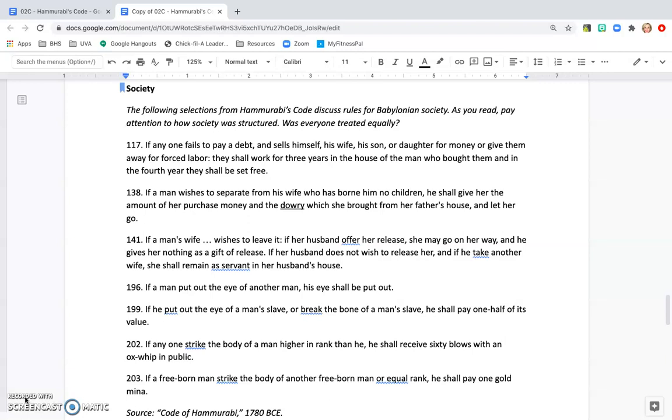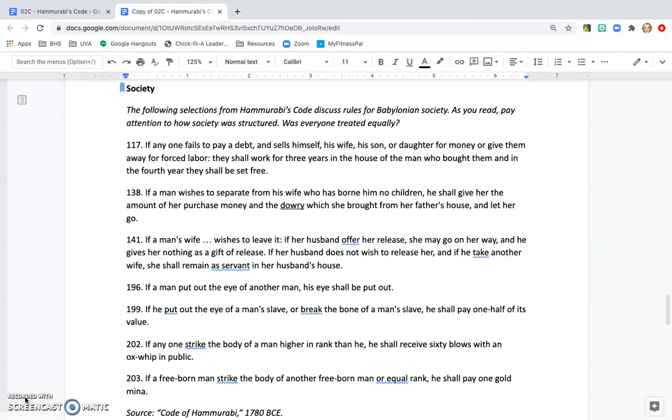202. If anyone strike the body of a man higher in rank than he, he shall receive 60 blows with an ox whip in public. Notice here that there is not an equal punishment here. If one strikes a man of a rank higher than he, then he'll get 60 blows in public, which is a public humiliation.